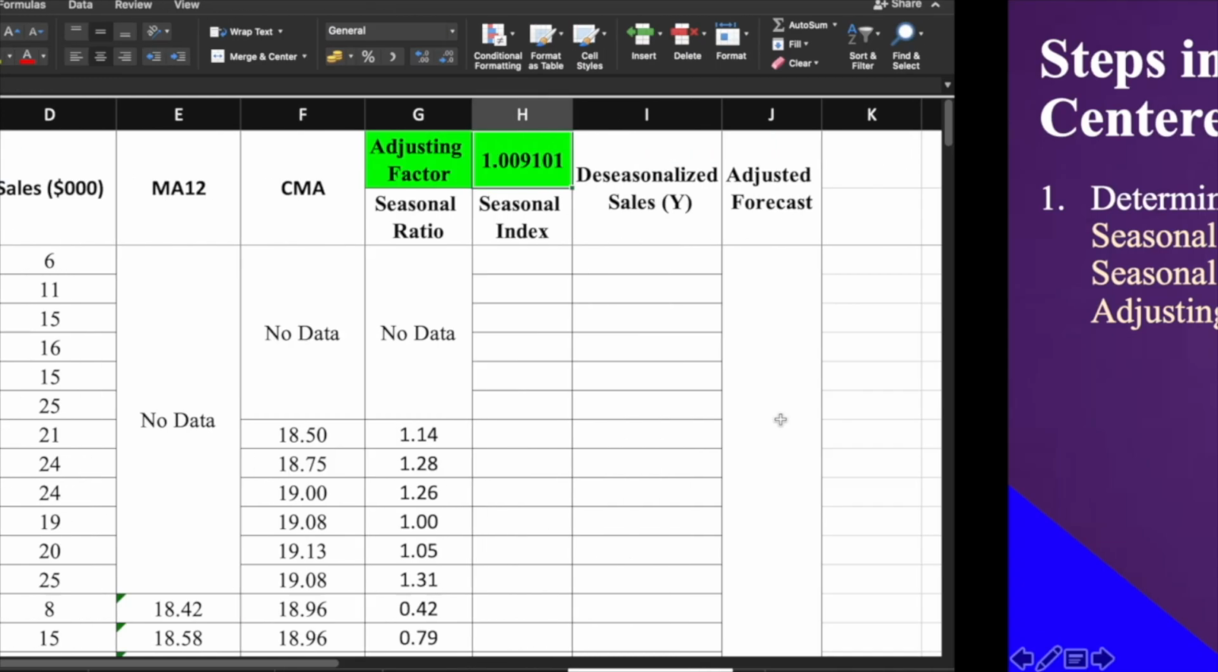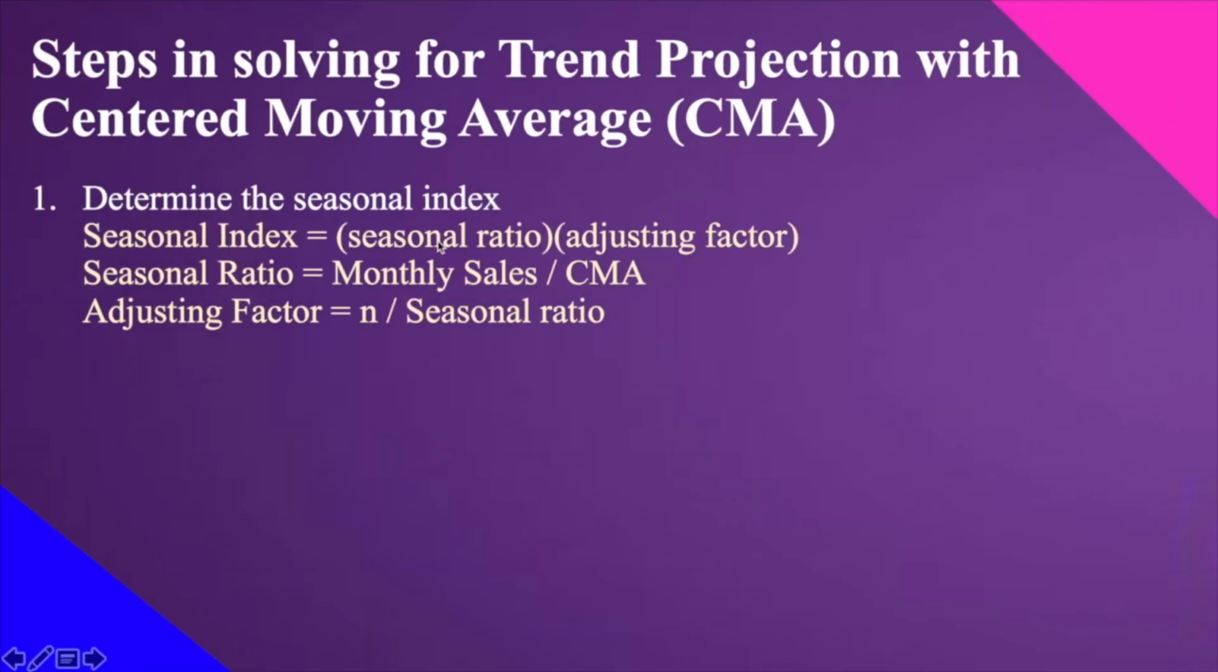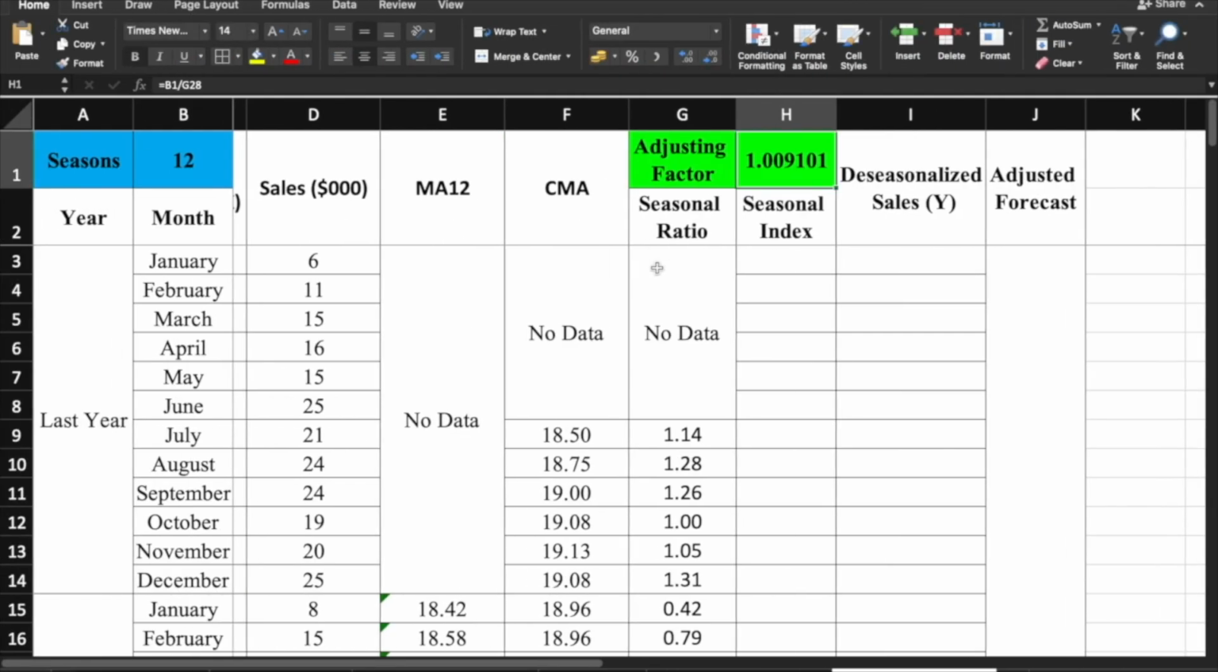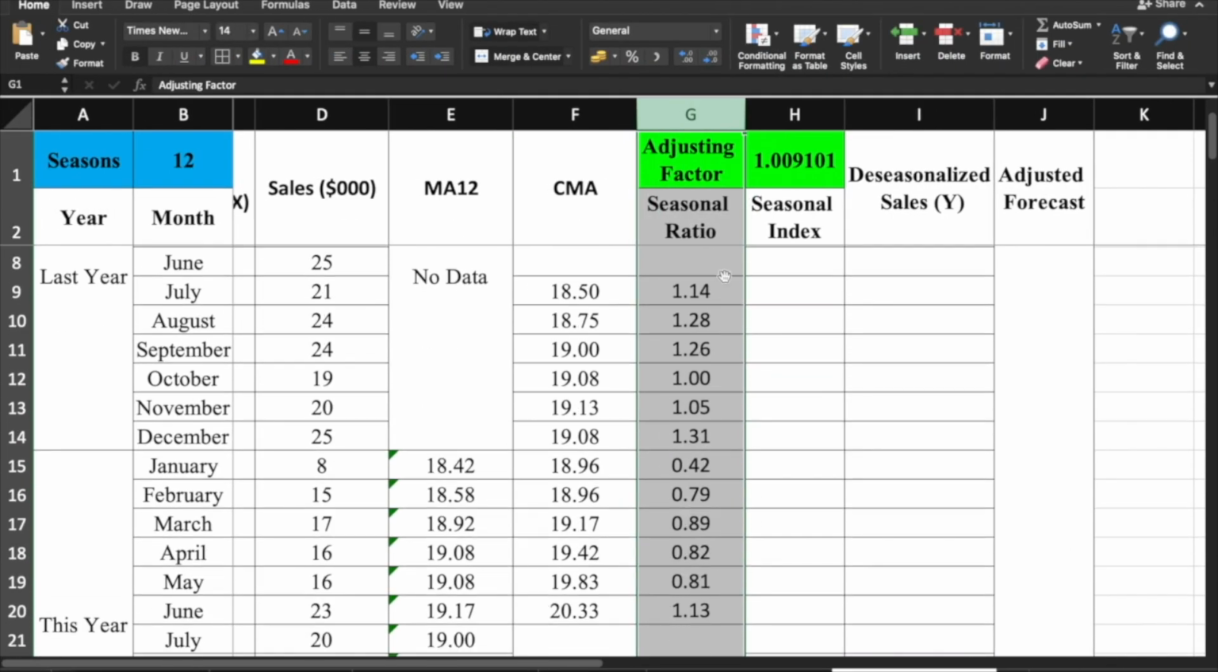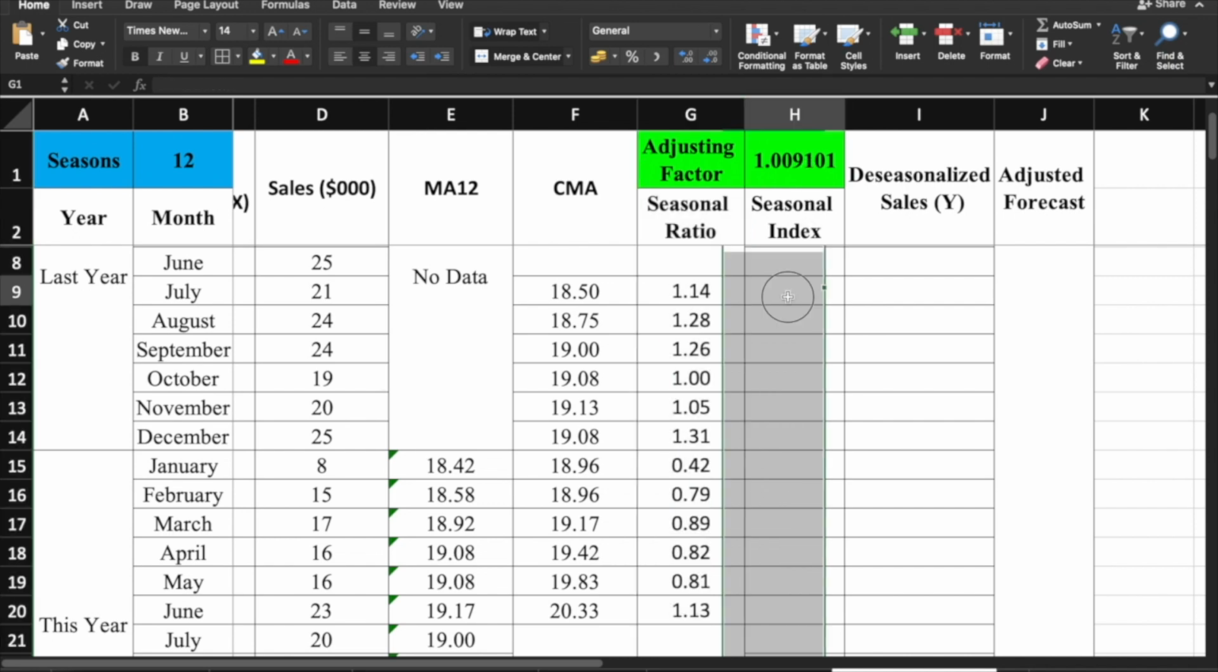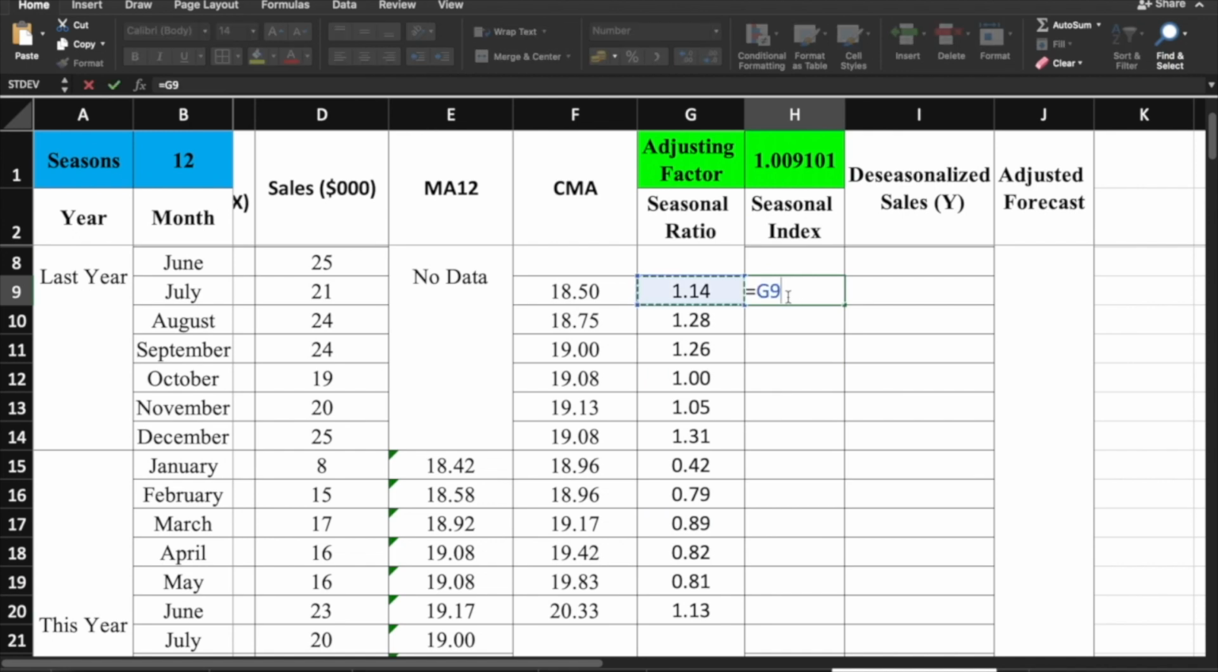Now, saan po ulit siya gagamitin? Seasonal ratio multiplied to our adjusting factor. Meaning, lahat ng data na nandyan, from 1.14 to 1.13, i-multiply natin silang lahat dito sa adjusting factor na 1.01 and that will be the value for the seasonal index. Okay, so let's multiply them.